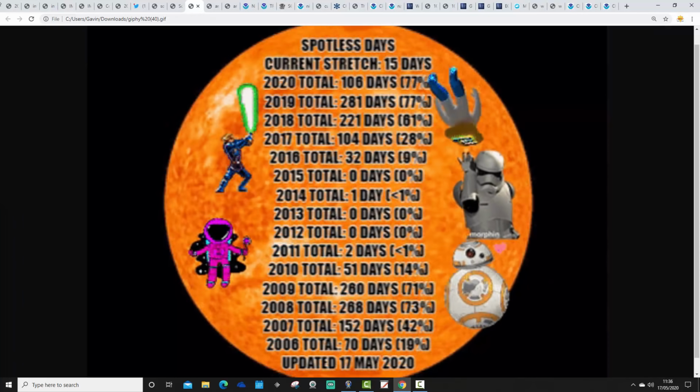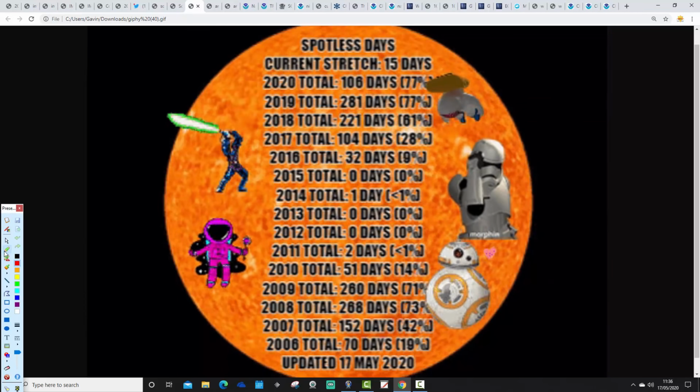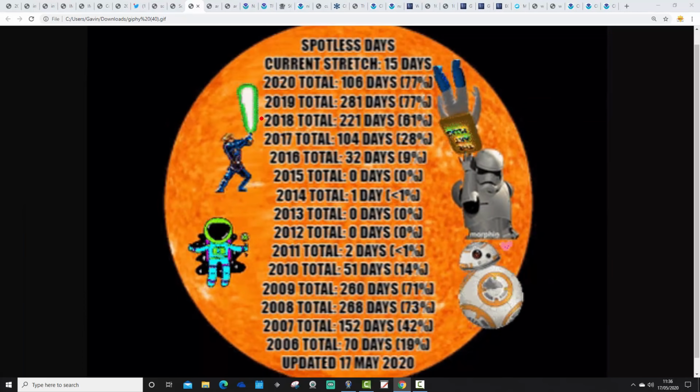This one's sent through by a good friend, Richard Short. This is showing spotless days and the current spotless stretch. For 2020 so far, we've had 106 days without any sunspots. That is 77% of the year, deep solar minimum. And that goes along with 2019, with the whole of the year, of course, having 281 days without any sunspots. That again was 77% of the year.